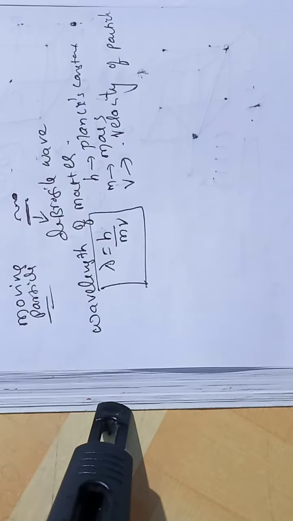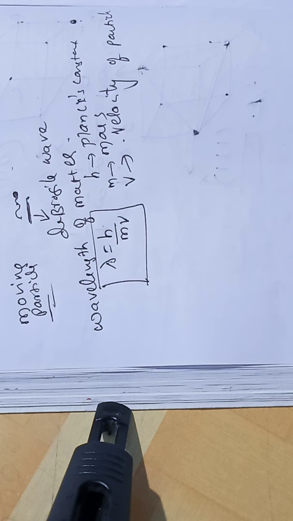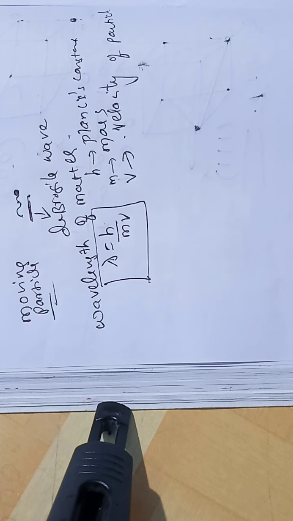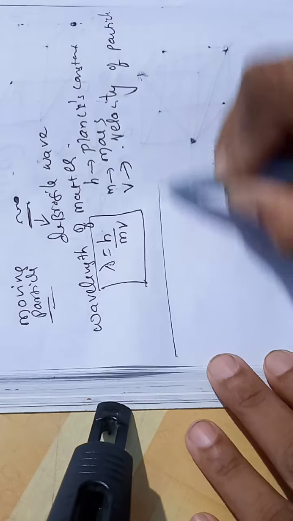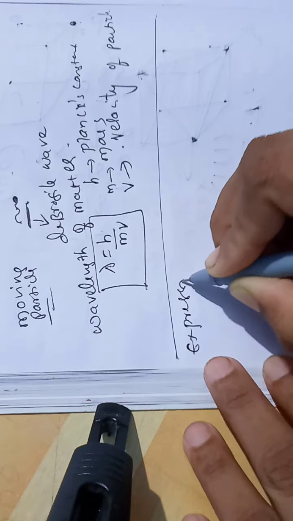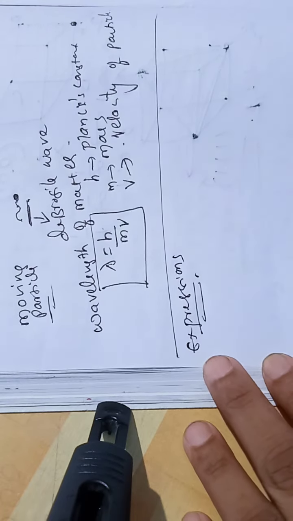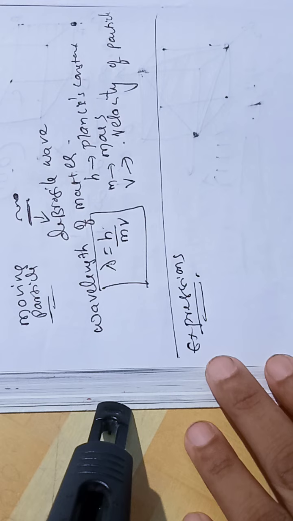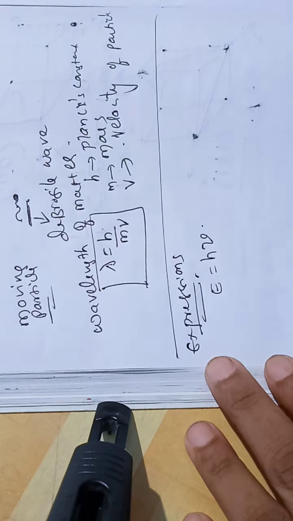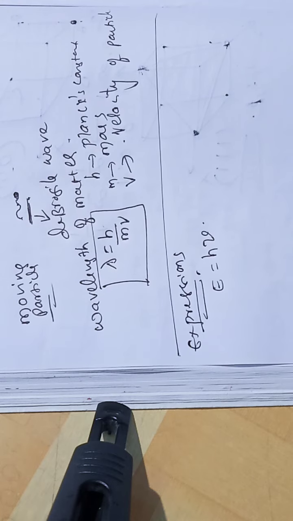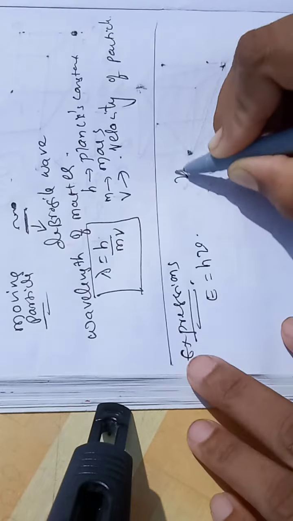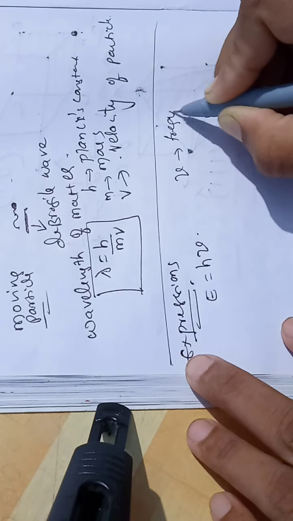Next, let us find some expressions for the de Broglie wavelength. First, we know that the energy of a photon is E equals h nu, where nu is the frequency.